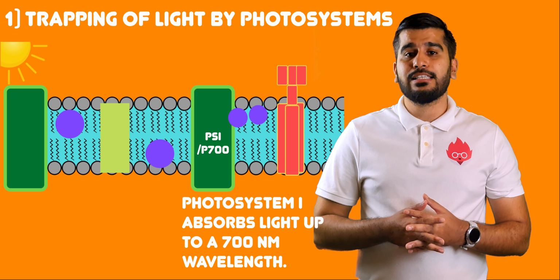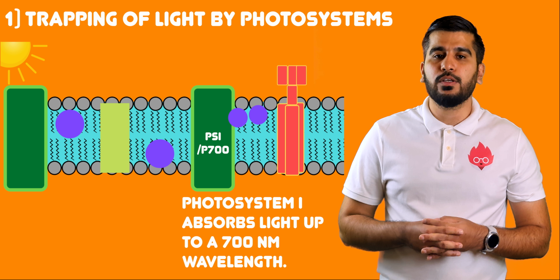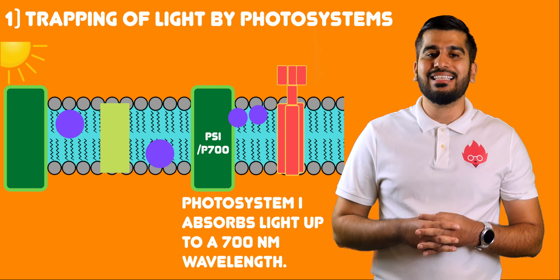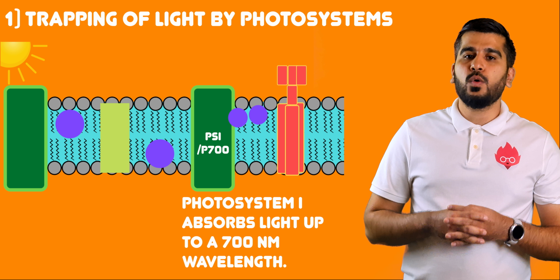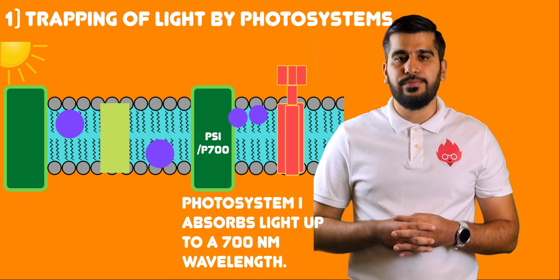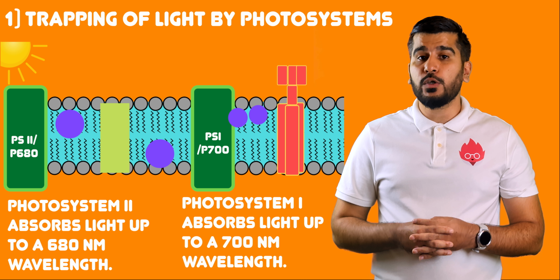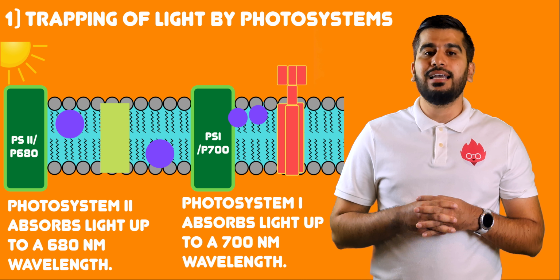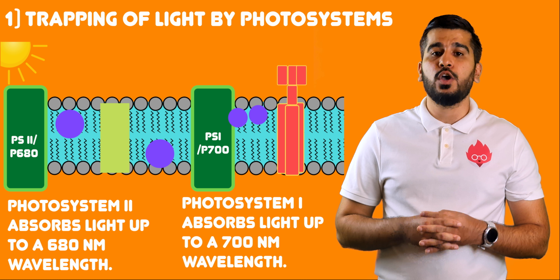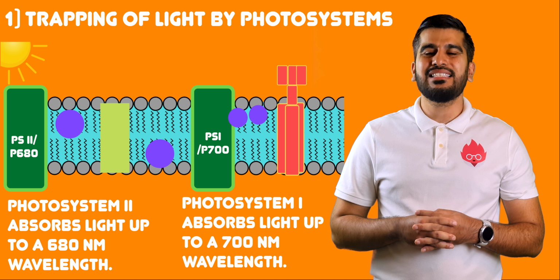Within the thylakoid membrane, there are two different photosystems. Photosystem 1 has a reaction center with a chlorophyll A molecule with the maximum light absorption at 700 nanometers. We call the reaction center P700. Photosystem 2 has a reaction center with a chlorophyll A molecule which has a maximum light absorption at 680 nanometers. We call this reaction center P680.